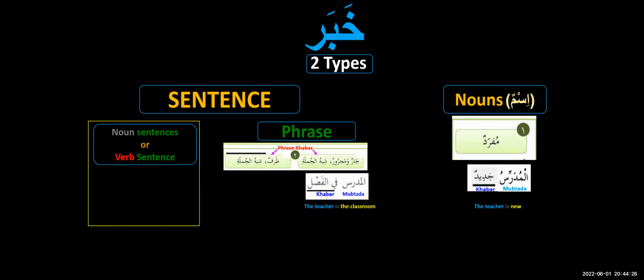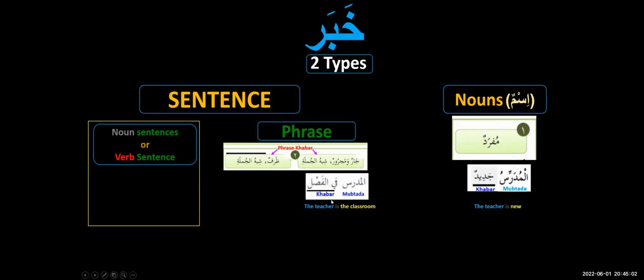So if I take the same example which I gave you earlier, and I say, on the table, I don't say anything else, just on the table. Technically, from the definition point of view, on the table is a sentence, because a sentence is a group of words. I'm saying on the table, so I'm coming up with three words. But are these three words making any sense? On the table, in the room, over the tree, under the tree, you're not getting anything. So this is called shibhul jumla, something which looks like a sentence but is not as meaningful as a sentence.